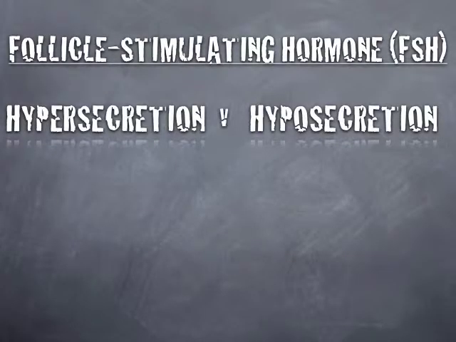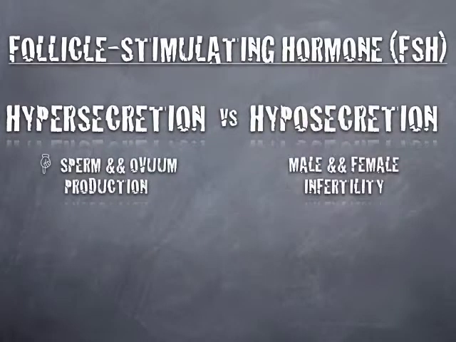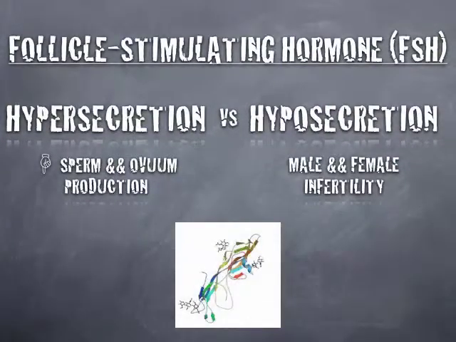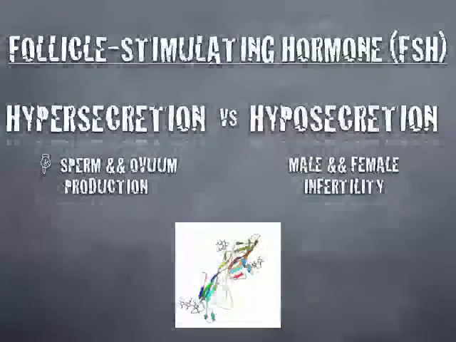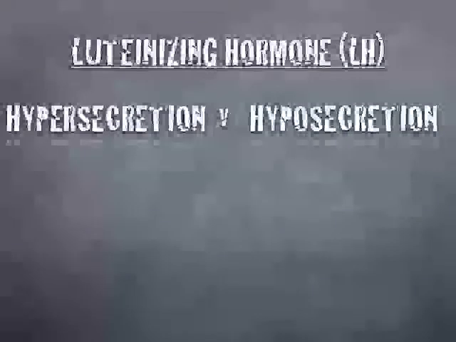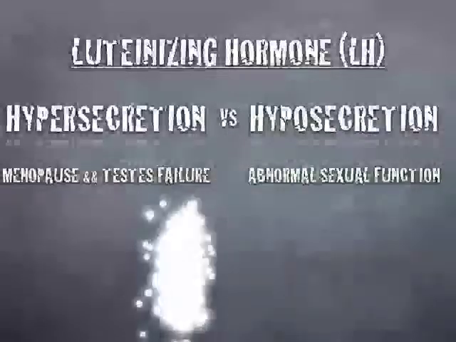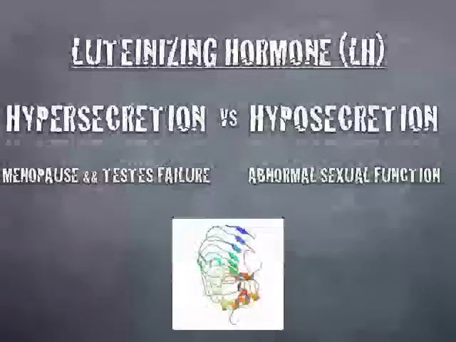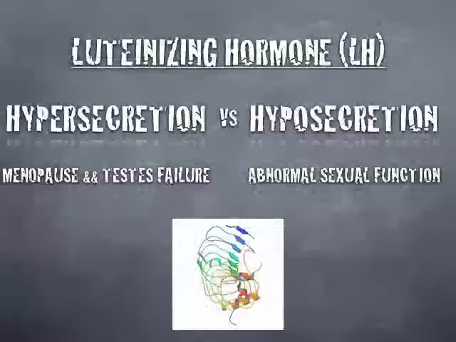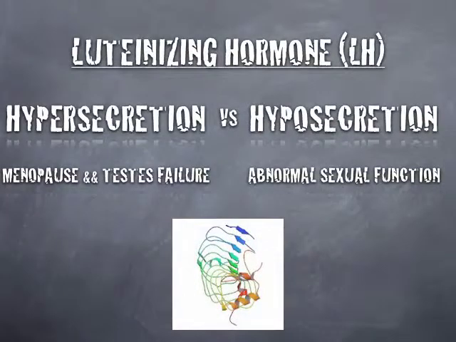Follicle stimulating hormone, FSH. Hypersecretion leads to decrease in sperm and ovum production. Hyposecretion leads to male and female infertility. Luteinizing hormone, LH. Hypersecretion leads to menopause and testes failure. Hyposecretion leads to abnormal sexual function. And again, the molecular structure is at the bottom of the slide.